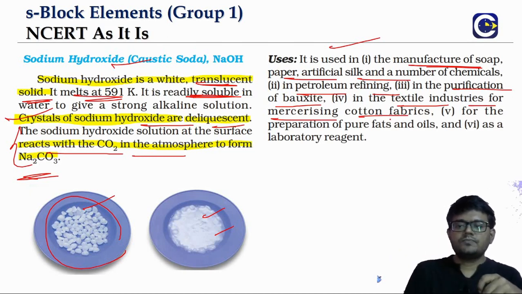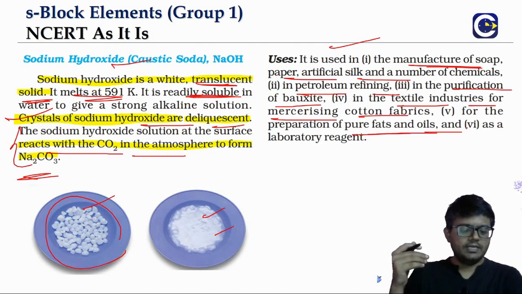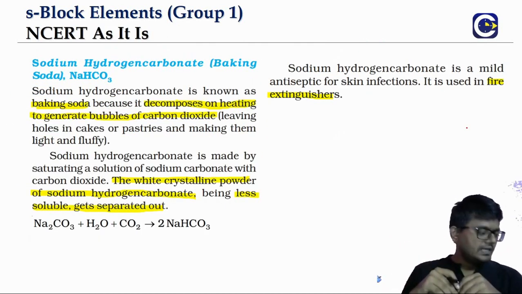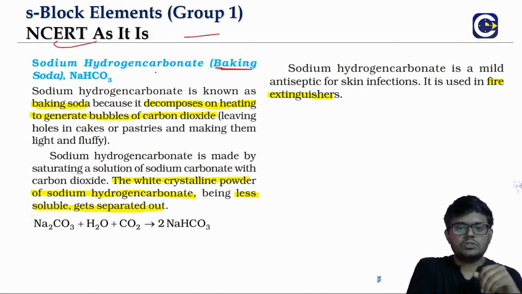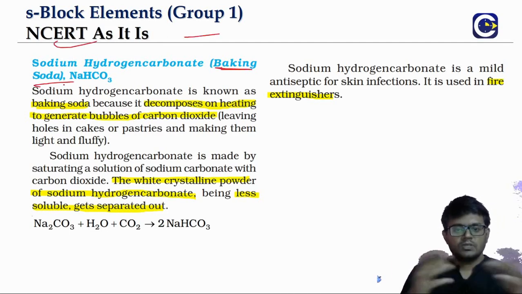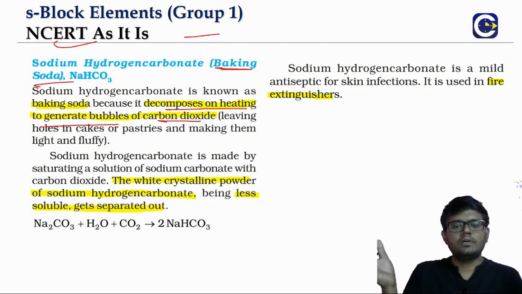And also this is used for the preparation of pure fats and oils, and also sodium hydroxide of course is a very important laboratory reagent. The other important compound is sodium bicarbonate or hydrogen carbonate, which we also call baking soda. When you use baking soda in cooking, we will see that it will generate bubbles, and basically it will give away carbon dioxide.